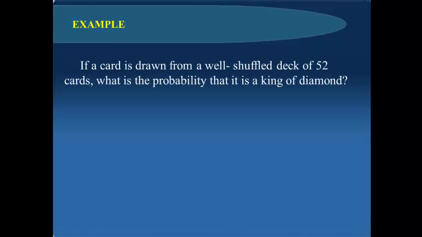Another example, if a card is drawn from a well-shuffled deck of 52 cards, what is the probability that it is the king of diamonds? The sample space is the combination of 52 taken one at a time.